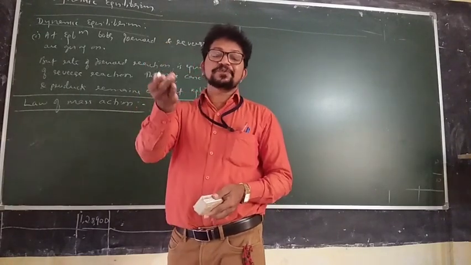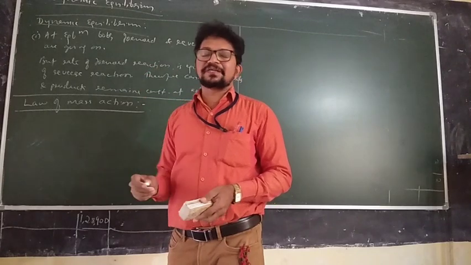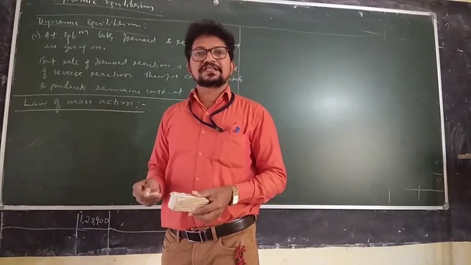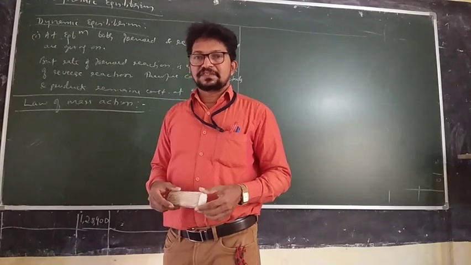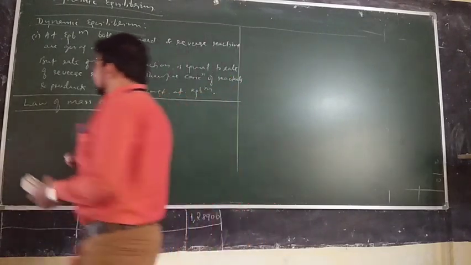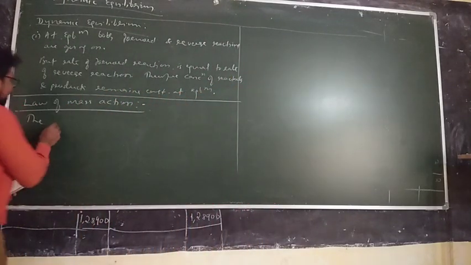Because in second year PUC, you are learning the experimental rate under the chemical kinetics chapter. So the rate here is the stoichiometric rate.